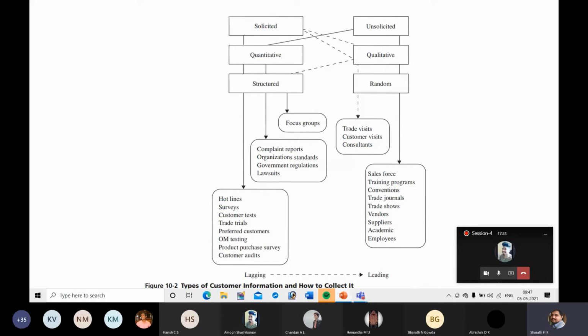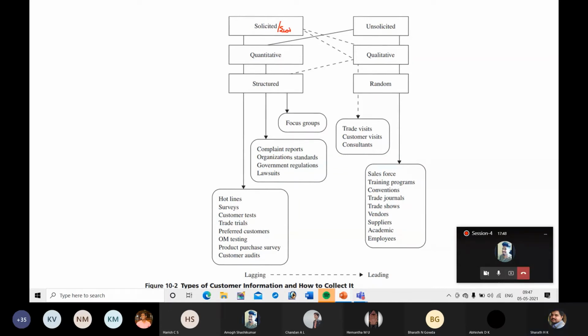Okay, so you have to understand these terms. Information will be collected in different ways. One is solicited, which means it is through search. If the company searches for information, that type of information is called solicited. Another name for solicited is search. Solicited is nothing but searching for information.